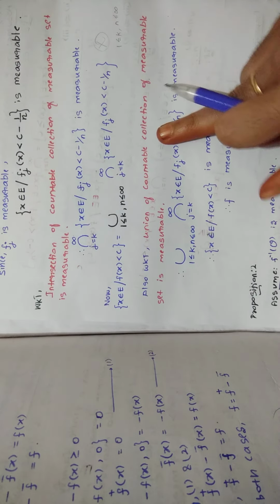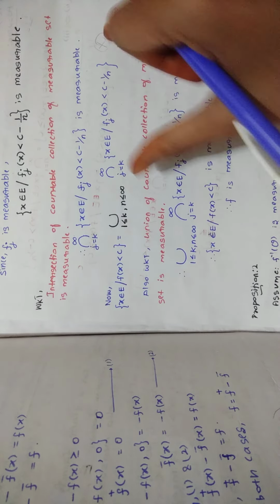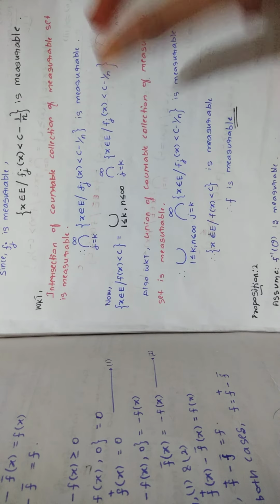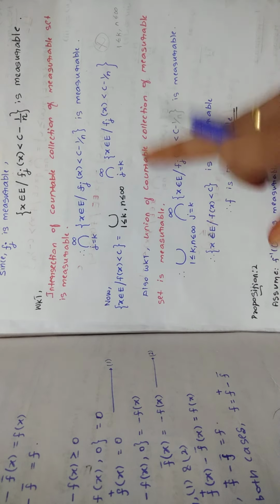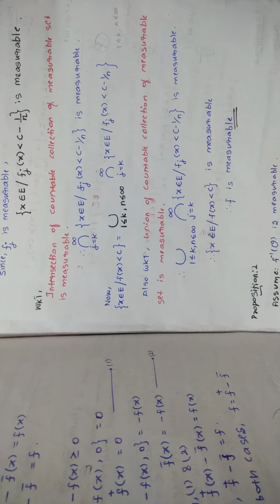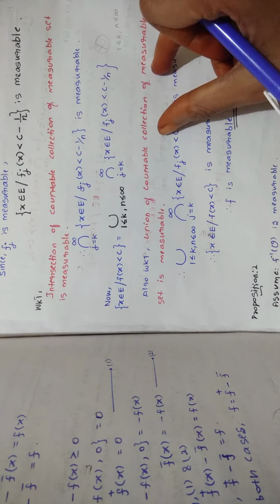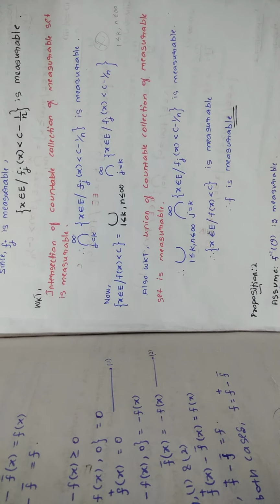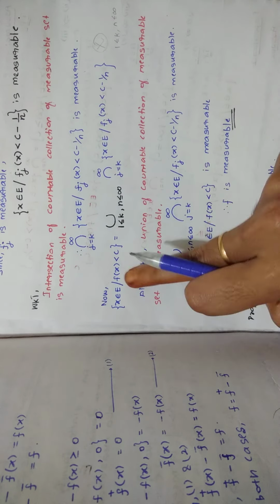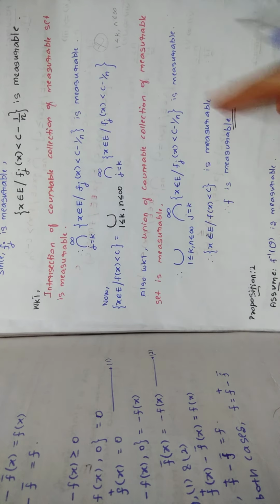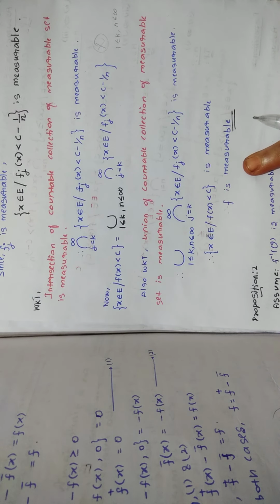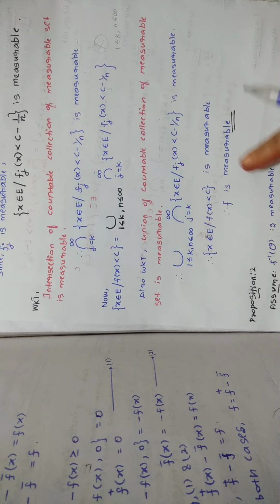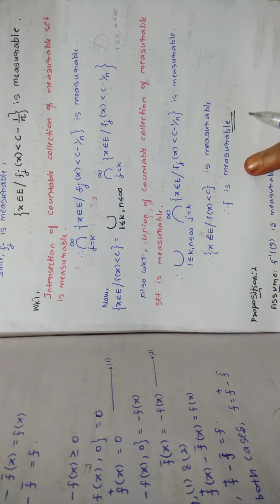Also, we know that union of, so from this you are going to say this is measurable. To say that, you are taking a proposition that you have proved already, that is union of countable collection of measurable sets is measurable. So using that proposition, you can say this is measurable. If this is measurable, then you know that this will also be measurable. Therefore, you can say F is measurable. This is what we have to prove, right? In the statement, they asked us to prove this. So finally, you have proved this. So the proposition comes to an end.